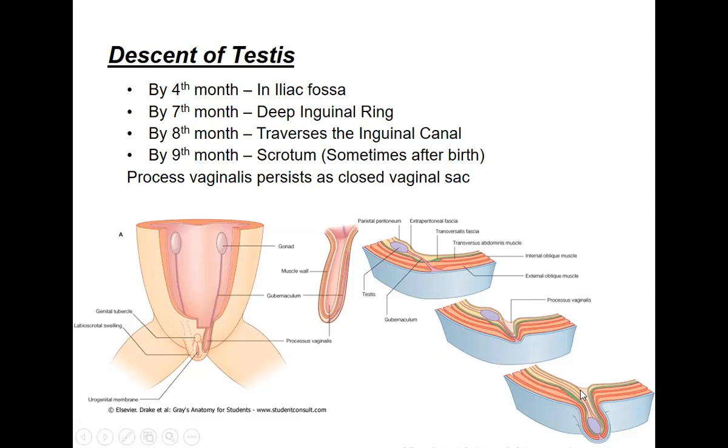If it remains persistent, here it is closed already, so it descends downwards and the remaining part closes, and if it remains persistent, then it leads to a condition called congenital hernia, which is seen in some of the children, where the hernia is present because of the persistence of the processus vaginalis. Okay, so you should know why this processus vaginalis will remain.